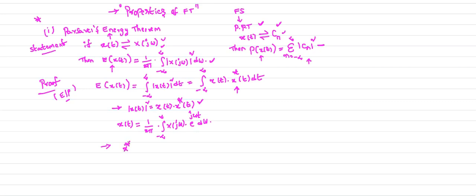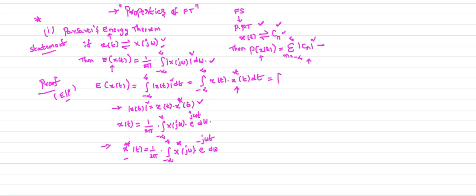So what will we get? x conjugate of t is equal to 1 by 2 pi integral minus infinity to plus infinity. x of j omega conjugate is x conjugate of j omega, and e power j omega t conjugate is e power minus j omega t, into d omega. Now you just replace x conjugate of t by this expression in the energy formula.